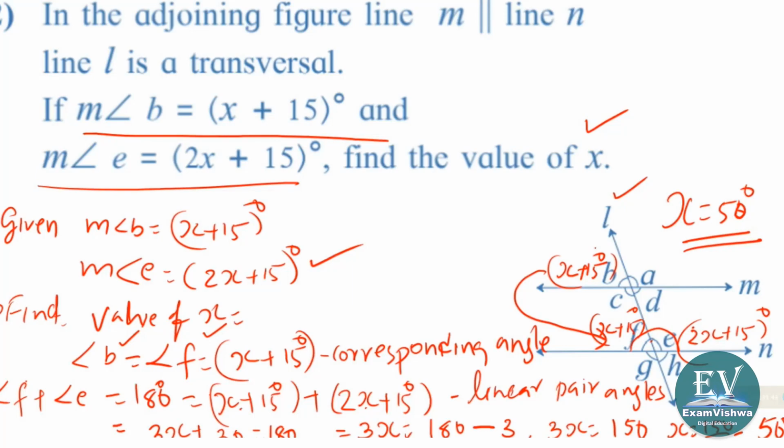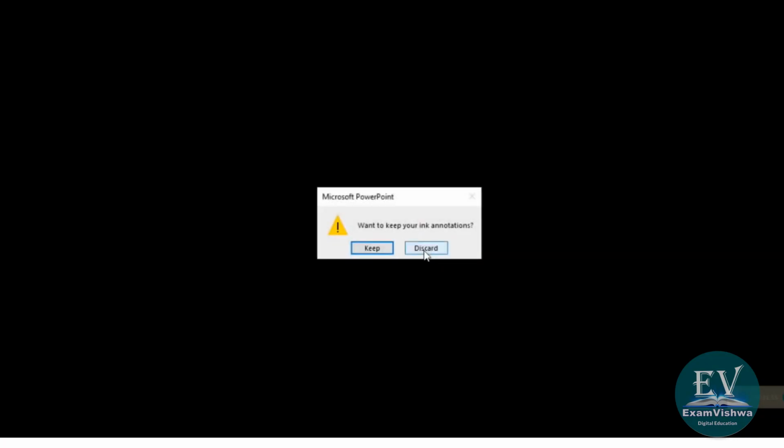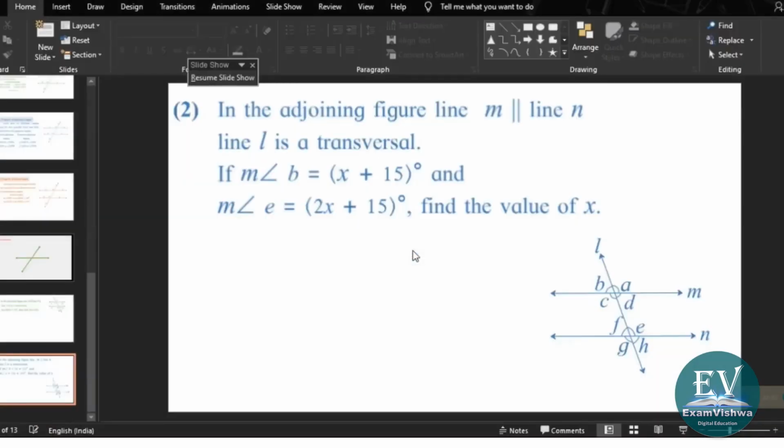You can pause the video and look at it, I have made it very simple. Okay, so these were some examples for you which will help you to understand how to do the sum, and I am quite sure that you will do the remaining sums in the textbook yourself, so that you will become strong enough for the future. Thank you.